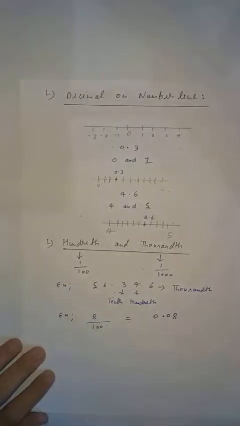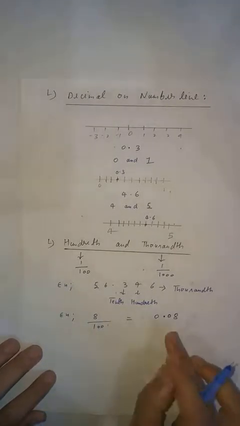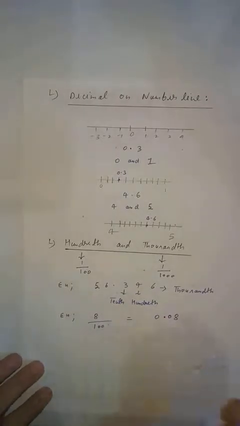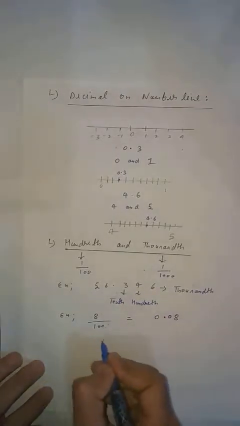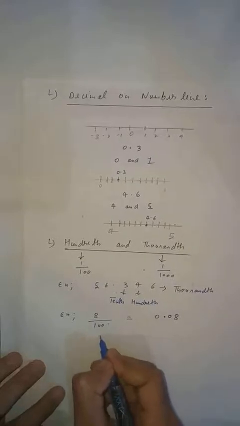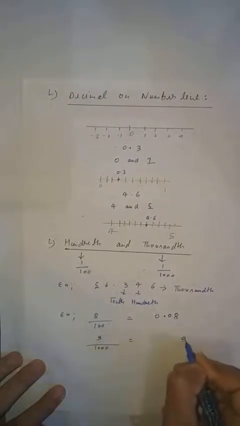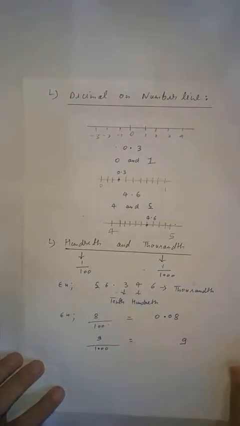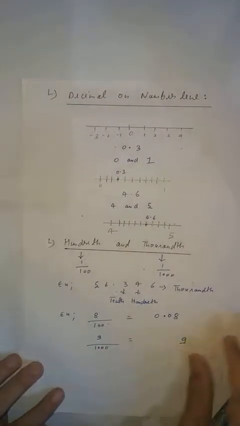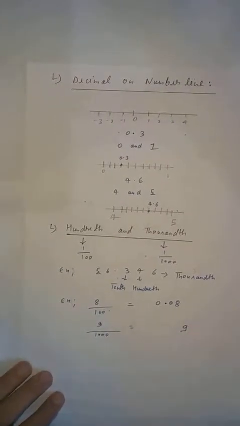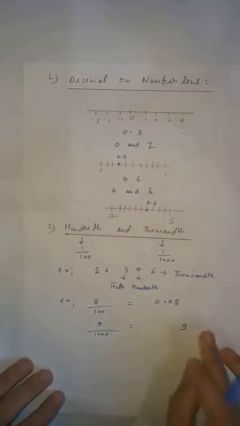Later, in one topic I will explain why you have to put 0 on the left hand side, why not right hand side. Clear student? So don't worry about it. Now similarly if you have to write down 9 upon 1000, so what you will do, here you will write 9 simply and the denominator is 1000, meaning 3 zeros are given. So what is the requirement? After decimal there should be 3 digits, but here you can see only 1 digit is given.